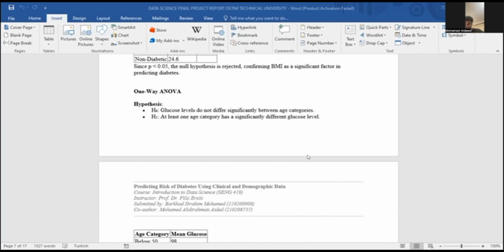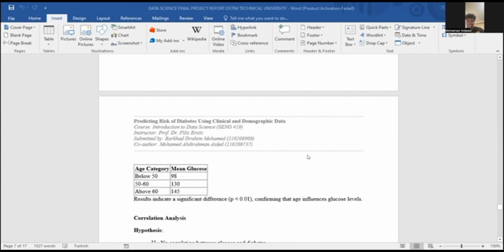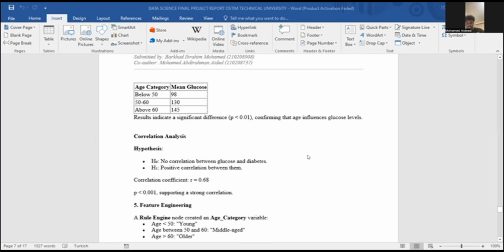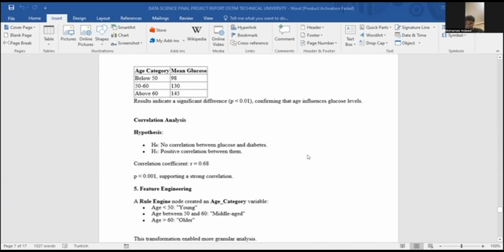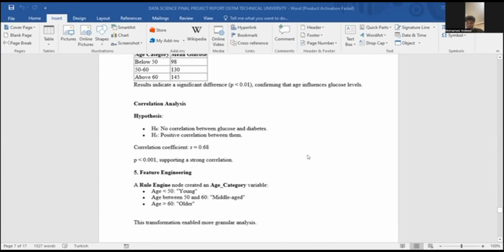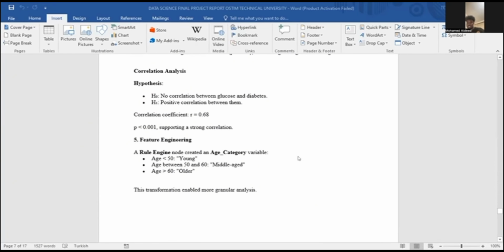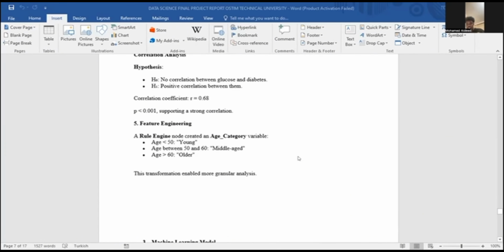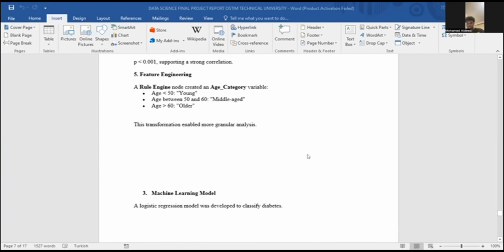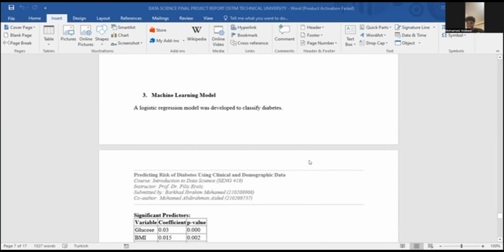And if I show you the next page of my project, this is where we use correlation analysis and feature engineering, with a rule engine that we use: if it's younger than 50 it is young, if it's older than 60 it is oldest, and in between that is the middle age. That's the age category for diabetes, not the actual age. And that transformation enabled better analysis, and we also used machine learning models, where a logistic regression model was